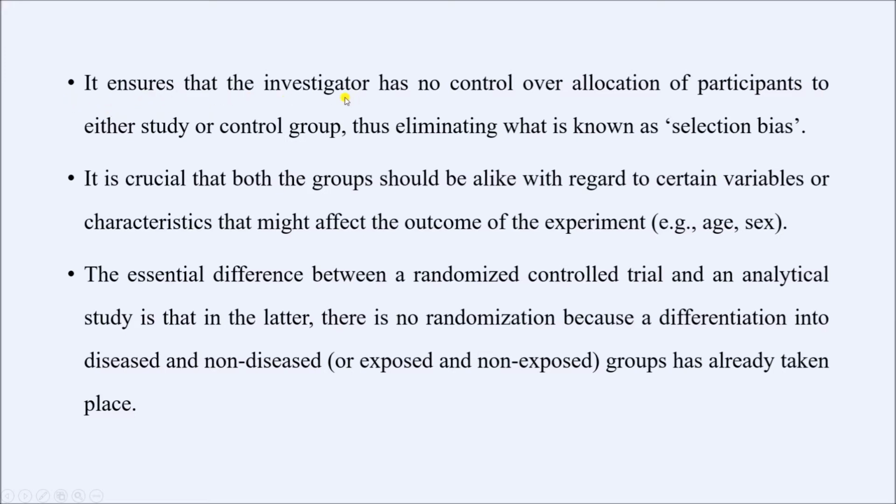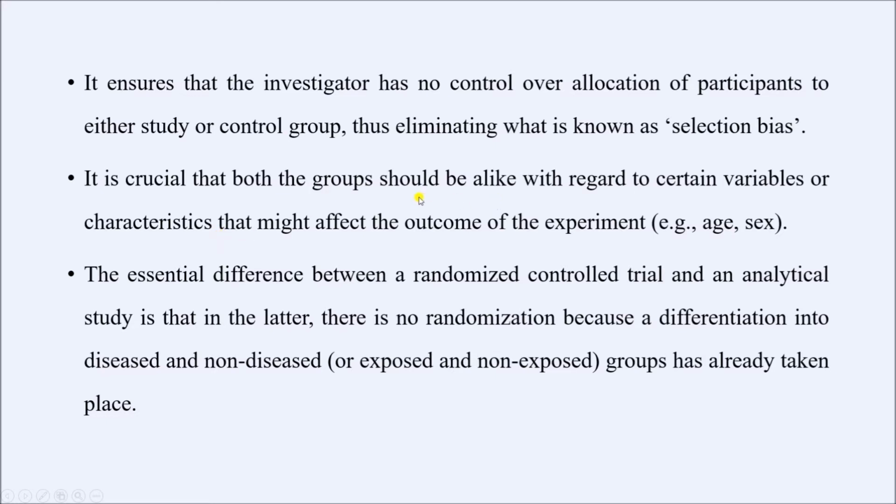Randomization ensures the investigator has no control over the allocation of the participants to either study or control group. That means the researcher or the investigator himself cannot decide whether a participant should be put in the study group or the control group, because it occurs randomly using statistical software, and by that we can eliminate the probability of selection bias. It is crucial that both the groups should be alike with regard to certain variables or characteristics.